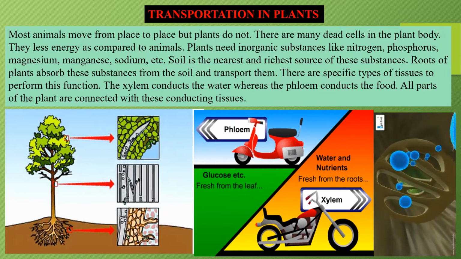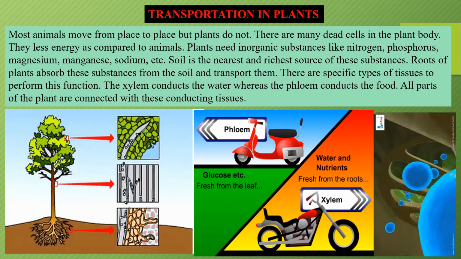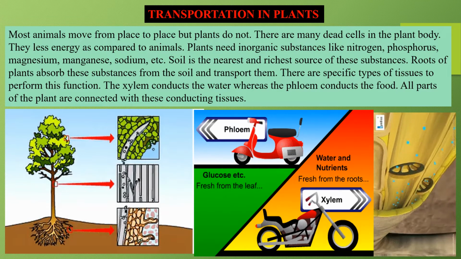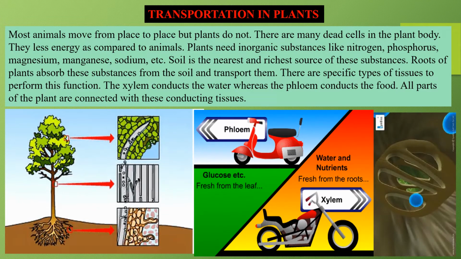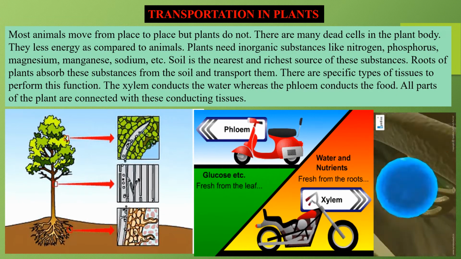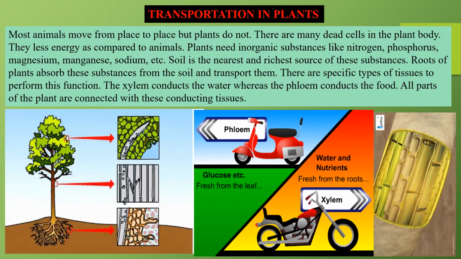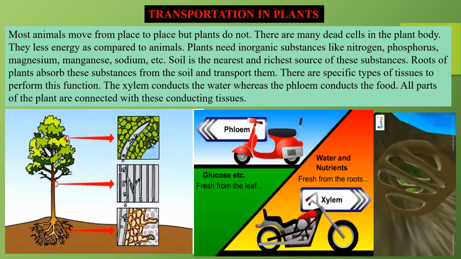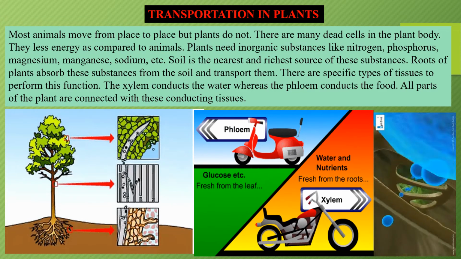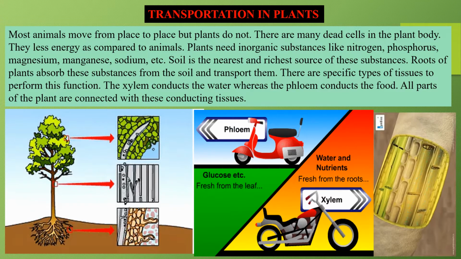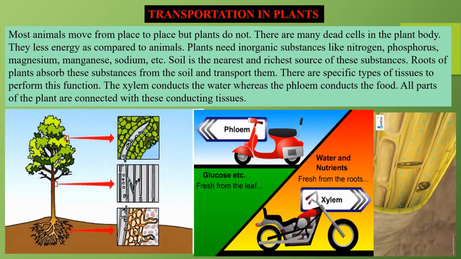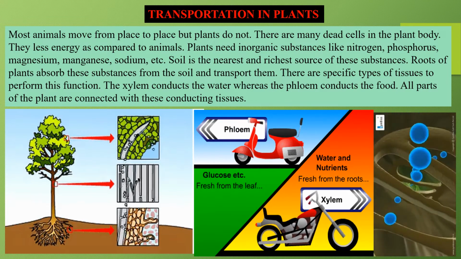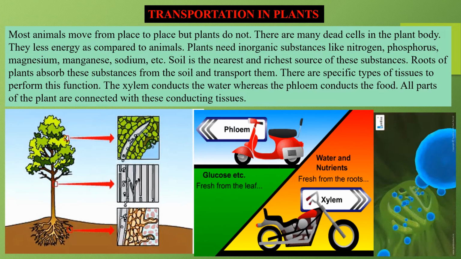Plants need inorganic substances like nitrogen, phosphorus, magnesium, manganese, sodium, etc. These all nutrients they get from the soil. Okay, the soil is the nearest and richest source of these substances. Roots of the plants absorb these substances from the soil and transport them. There are specific types of tissues to perform this function. The xylem conducts the water, whereas the phloem conducts the food. All parts of the plants are connected with these conducting tissues.